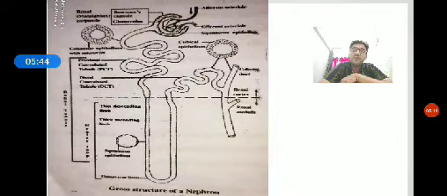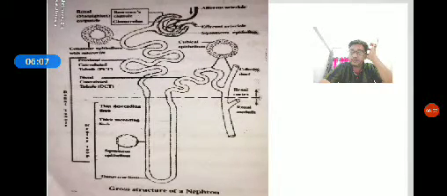The net of all these pressures is called effective filtration pressure, EFP, and it is about 20 mmHg. That is, 70 minus 30 minus 20 is equal to 20 mmHg. So these are the pressures exerted in the glomerulus to filter the urea from the blood.